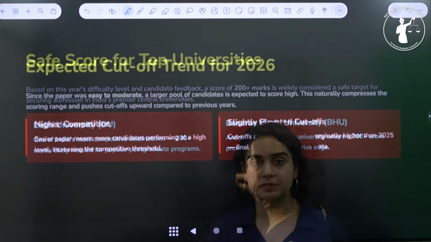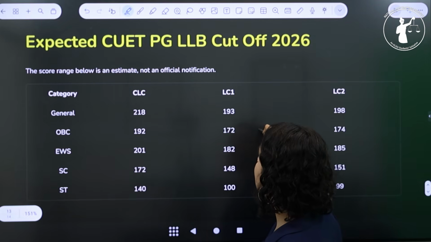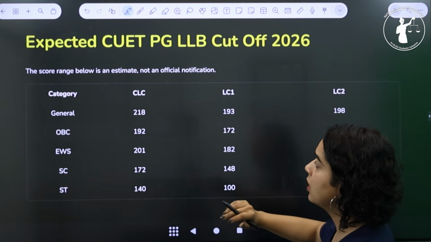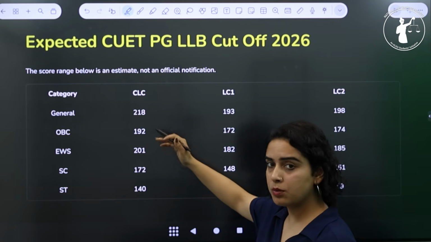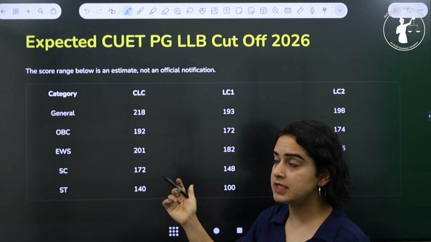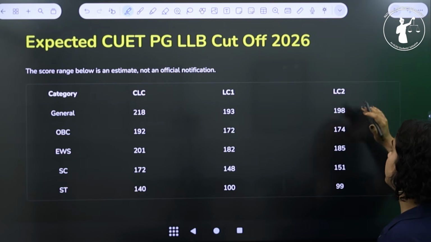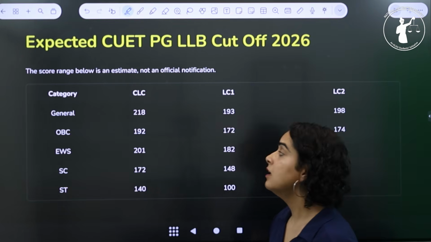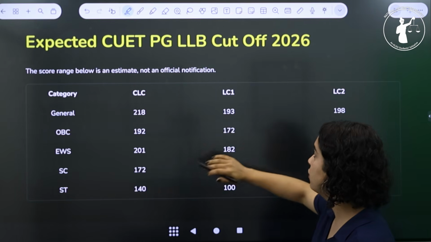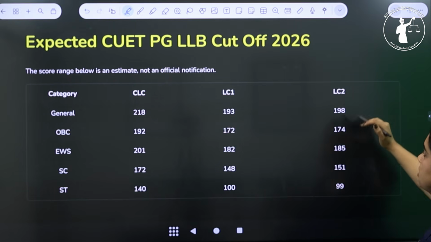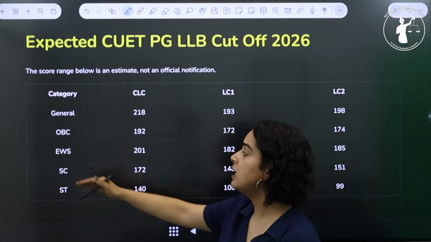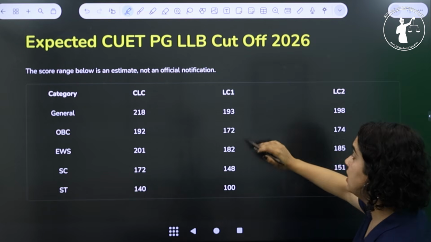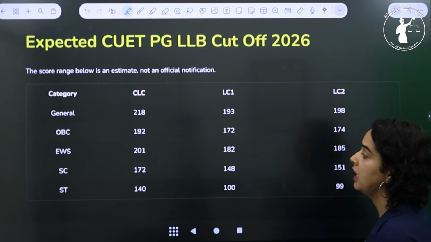Alright, moving ahead, what are the expected cutoffs for this year's exam? For CLC, general category, if you are scoring around 218 or more marks, then you can expect a seat in CLC. For LC1, it is going to be 193. For LC2, it is going to be 198 for general category. For OBC category, for CLC, the expected cutoff is 192. For LC1, 172. For LC2, 174. For EWS category, for CLC, the expected cutoff is 201. For LC1, it's 182, and for LC2, it's 185.